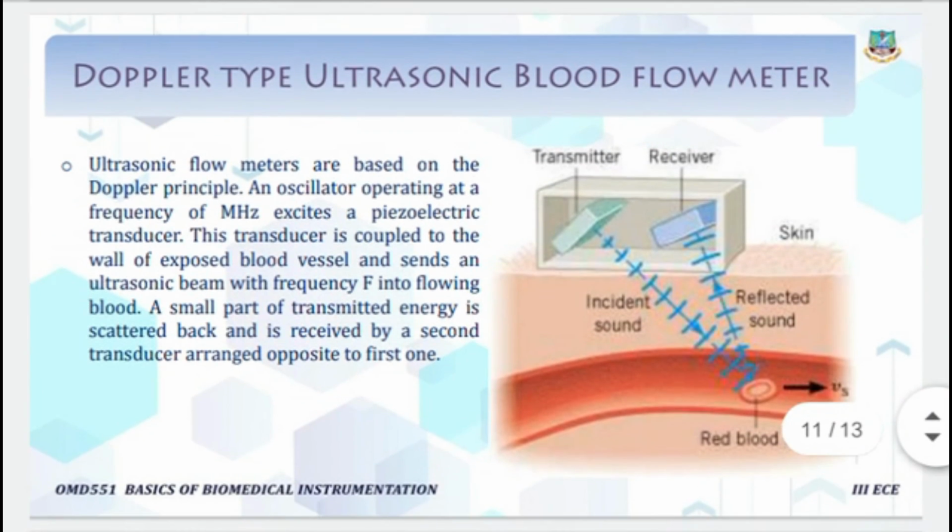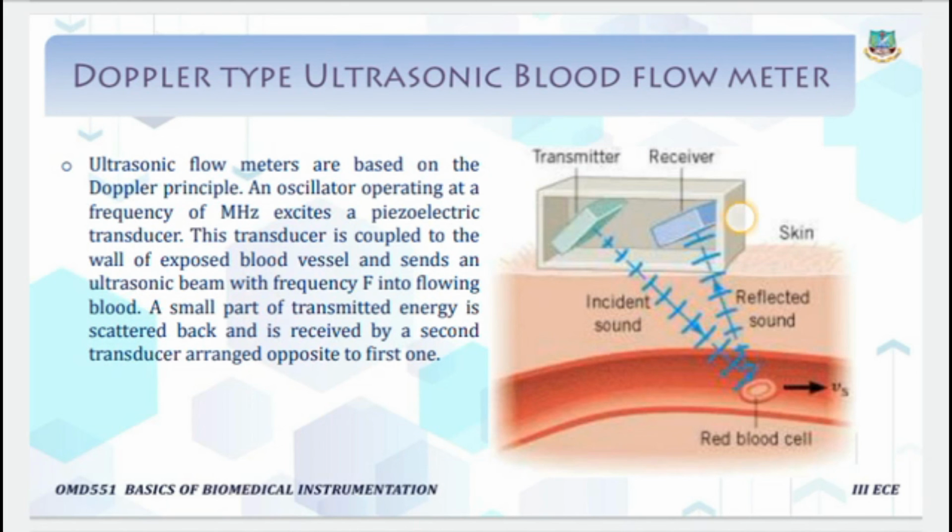Next one, the Doppler type ultrasonic blood flow meter. Here there is a transmitter and here is a receiver. Okay, so here it is based on the Doppler principle.